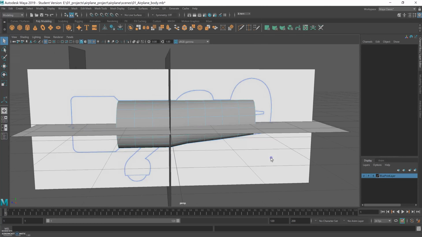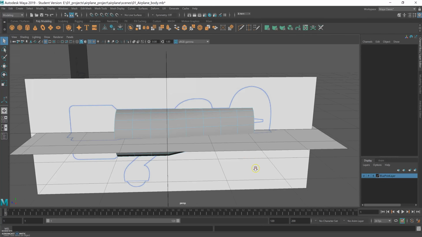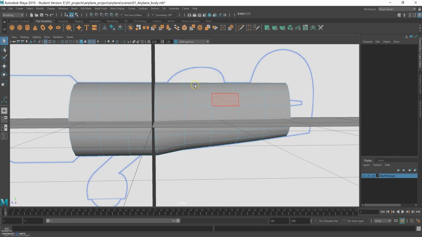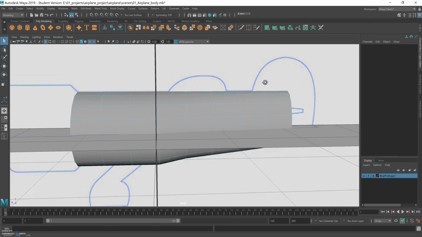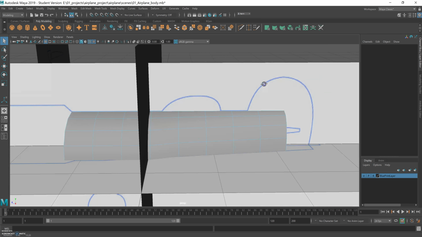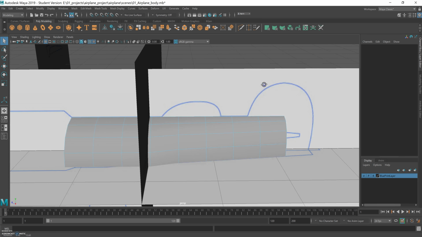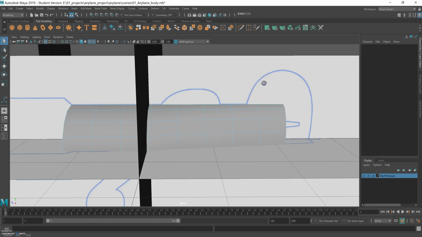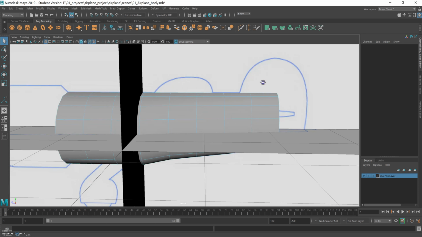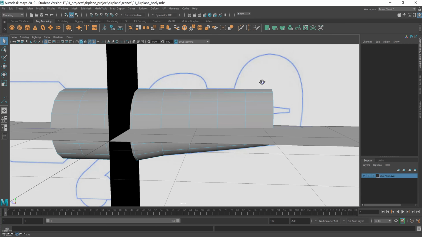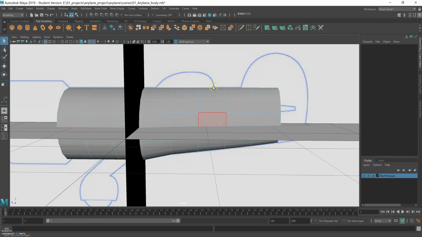So we have the part of the body. Now we're gonna start to build the cockpit and the tail of the airplane. Let me just see the best way to do it. So we're missing a few edge loops here, so like I said, we're gonna need new ones.